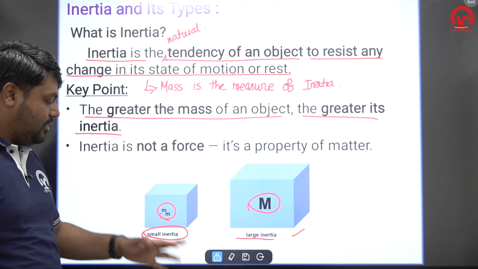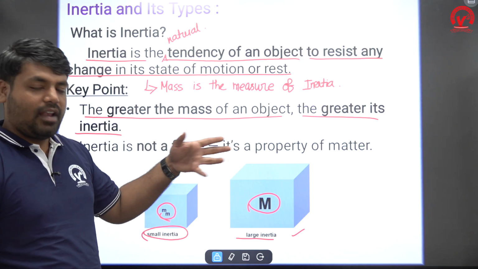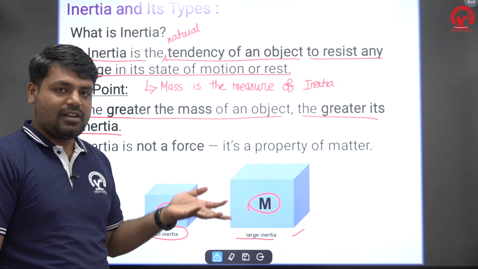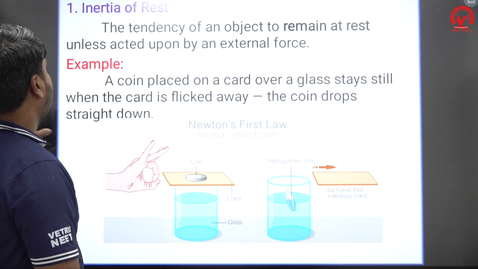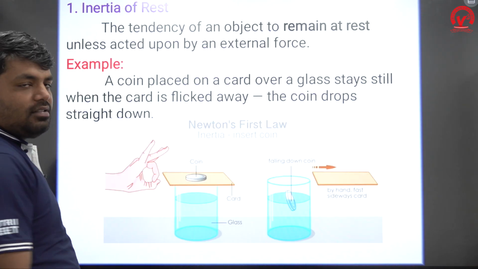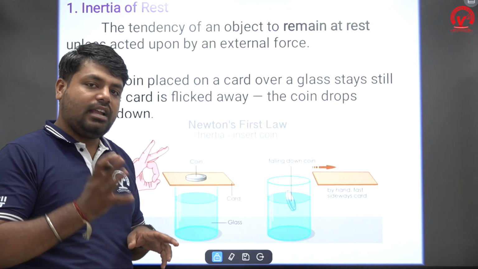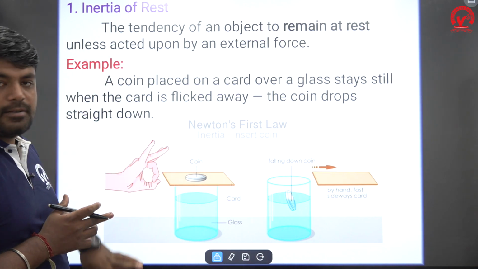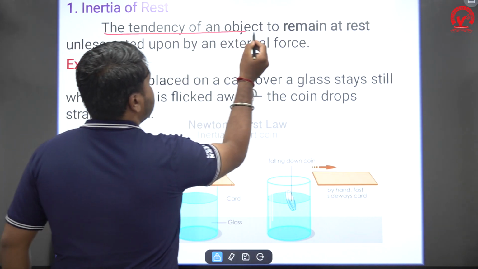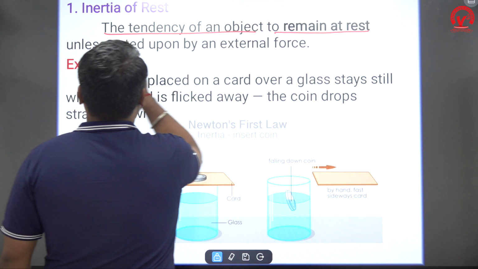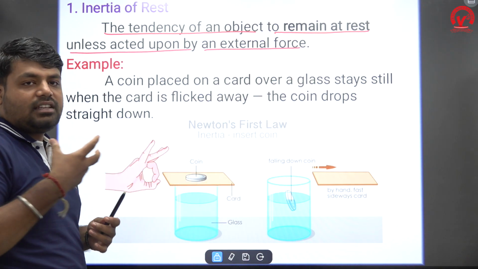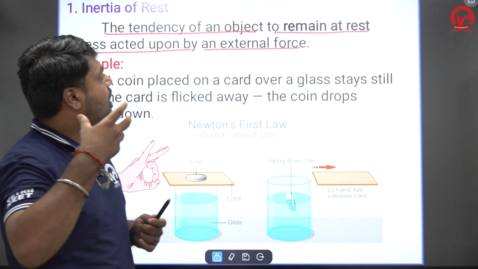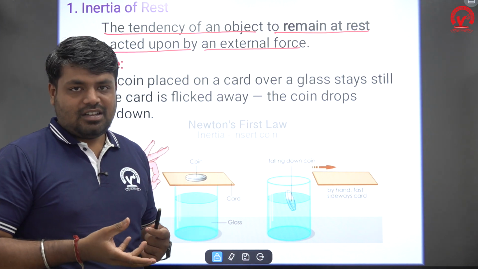Listen carefully. We have seen inertia now. Next we are going to see the types of inertia: inertia of rest, motion and direction. Inertia has three types. One is inertia of rest: the tendency of an object to remain at rest unless acted upon by an external force.